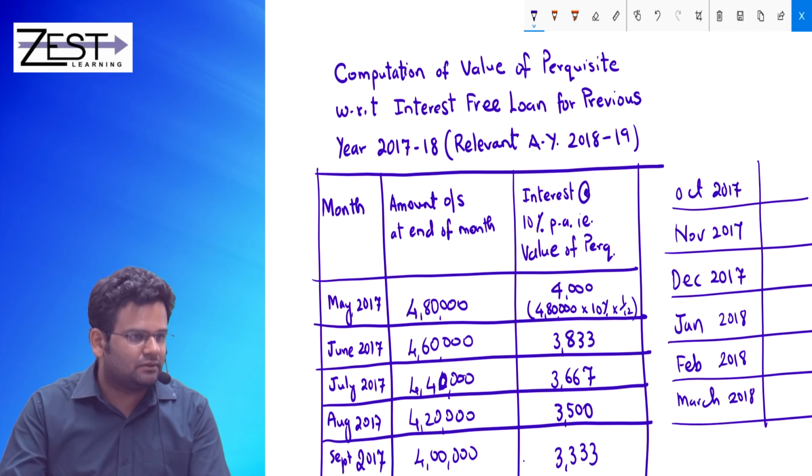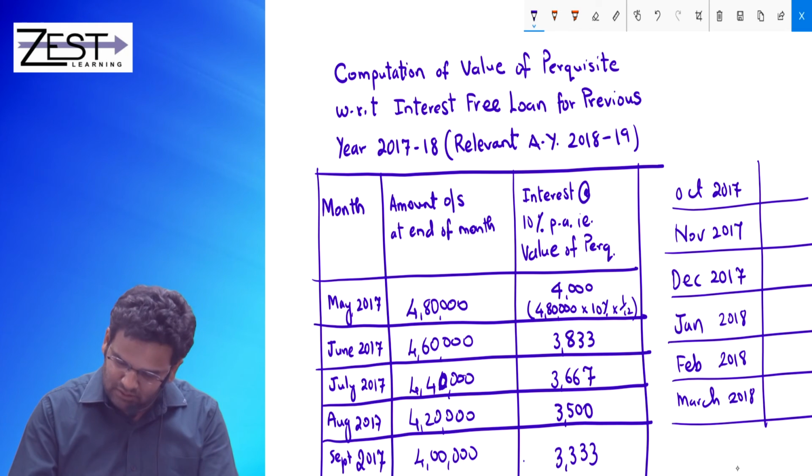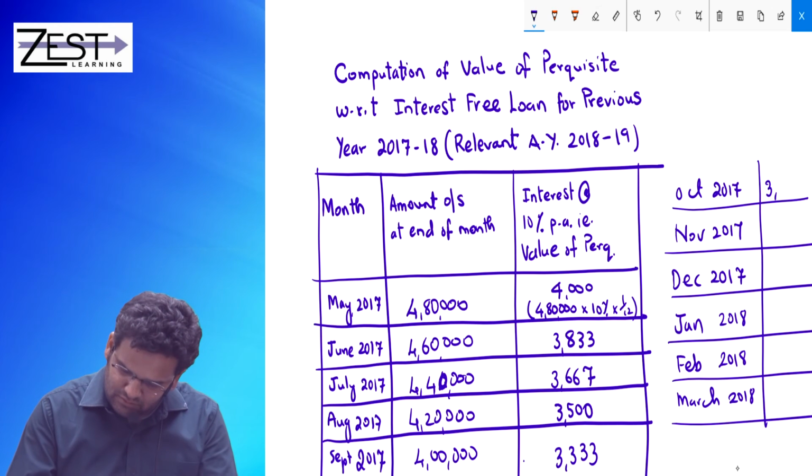You should do the entire working as is shown in the columns. 3167, is it?